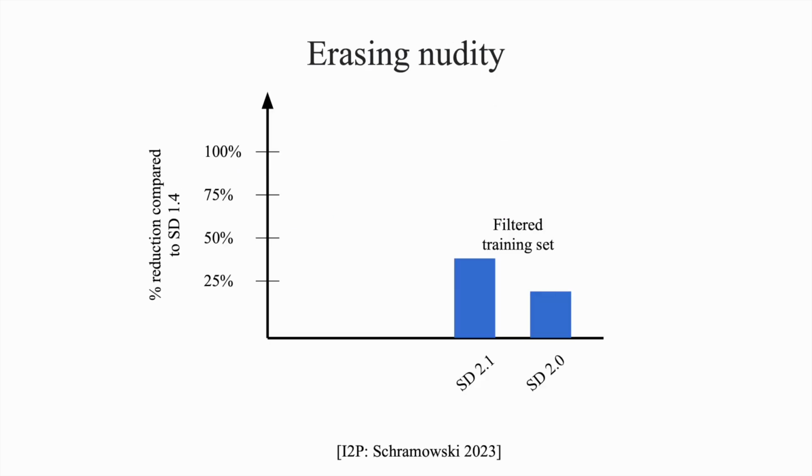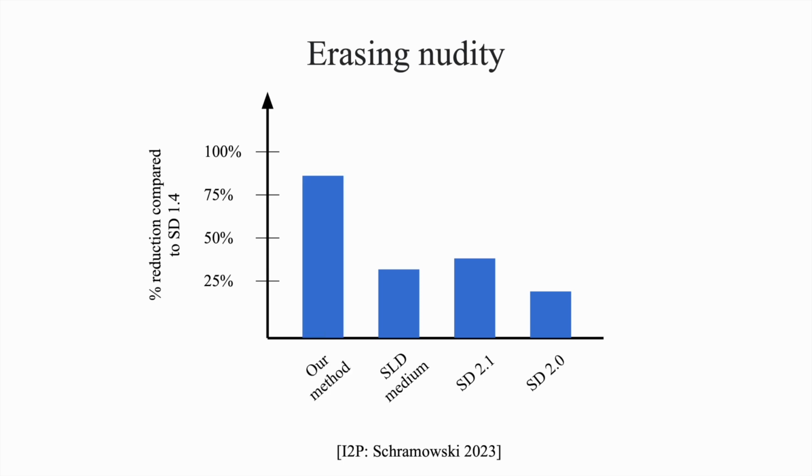Erasing sensitive concepts like nudity demonstrates another strength. Here we take a global editing strategy, fine-tuning layers like self-attentions and conv layers. Testing on the I2P dataset, SD 2.0 and 2.1 versions showed 25% fewer nudity samples compared to SD 1.4, having been trained on NSFW filtered data. Inference filtering with SLD had similar results. However, our model editing method reduces nudity samples by around 80%, far exceeding training set filtering or inference techniques. This validates our hypothesis. Model editing is crucial alongside filtered training data to comprehensively erase sensitive concepts.